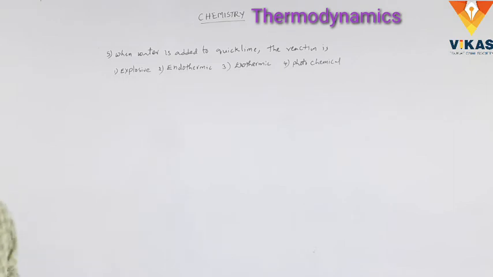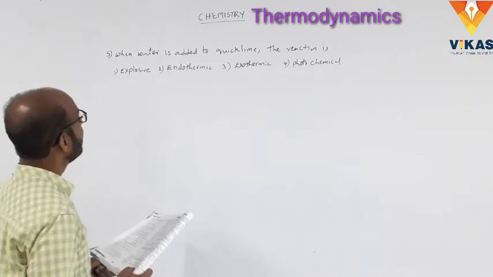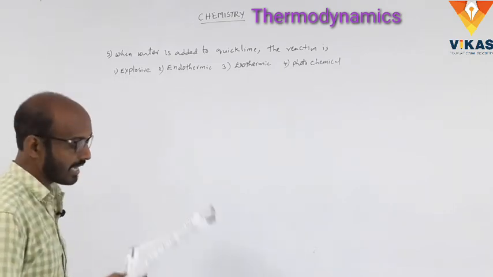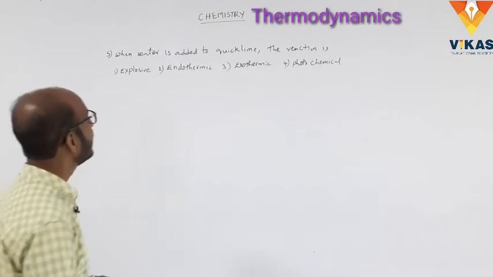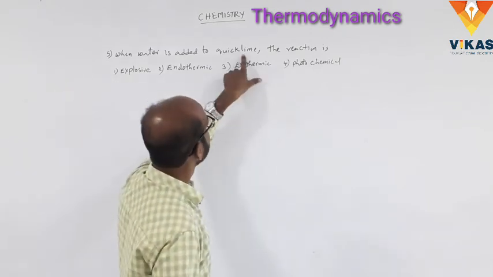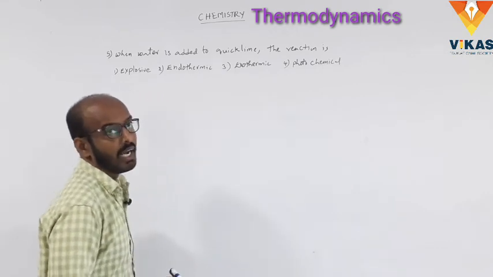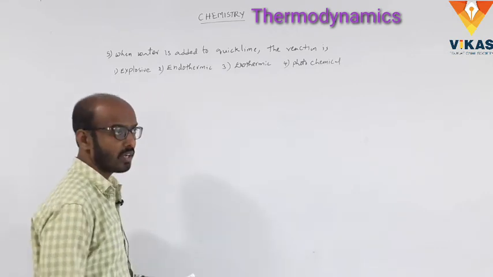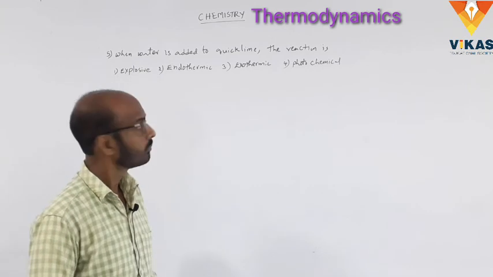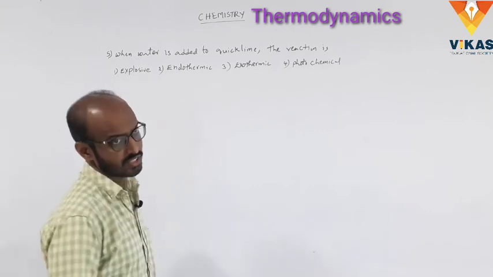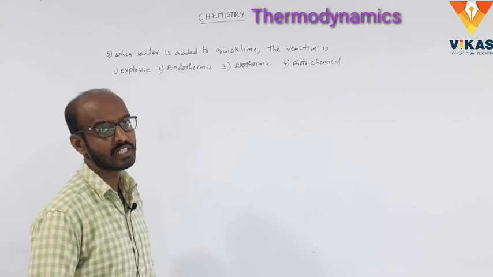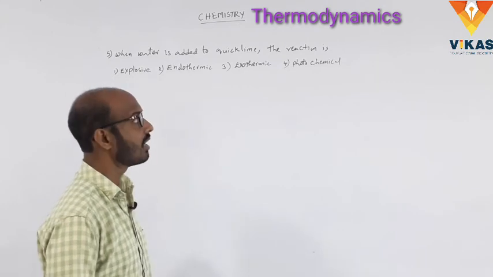Okay, once again. When water is added to quicklime, the reaction is... The quicklime, formula CaO, reacts with the water to form the bleaching powder. In this reaction, heat energy is liberated.